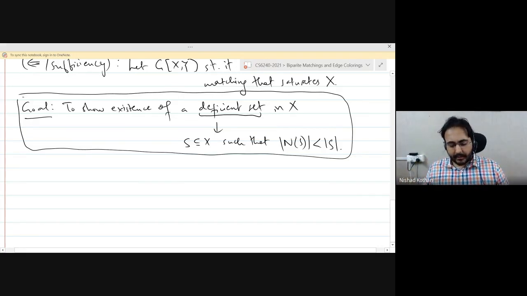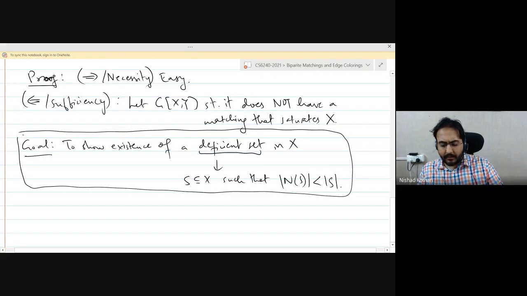Okay, so how do we go about this? How do we show the existence of a deficient set? We know that the graph does not have a matching that saturates X. And we want to find this deficient set. So there are two main approaches. Both of them are really two sides of the same coin.